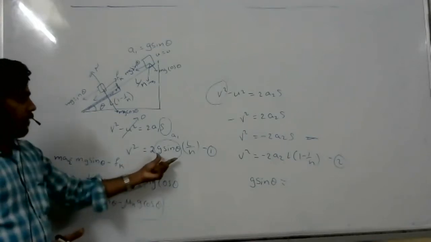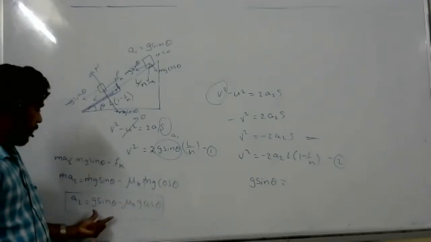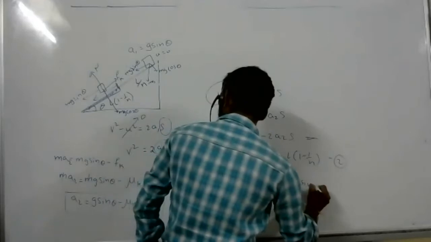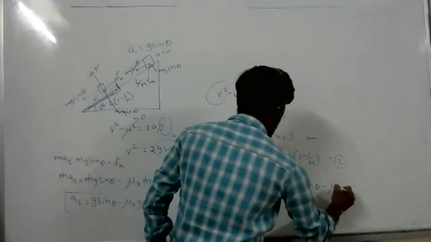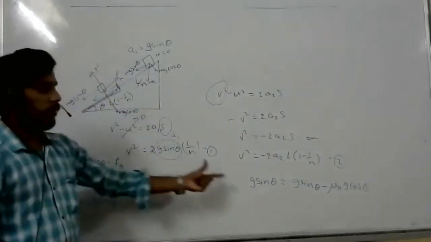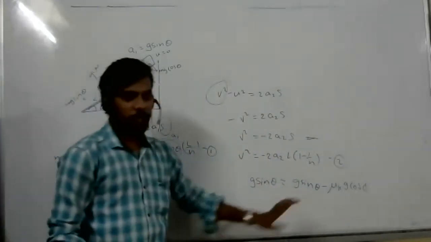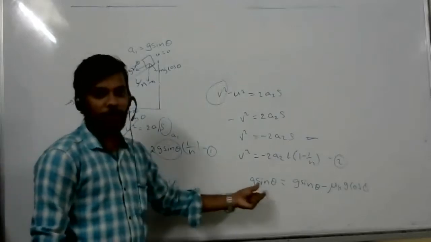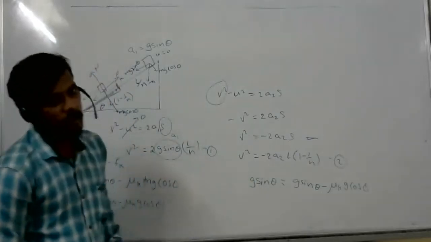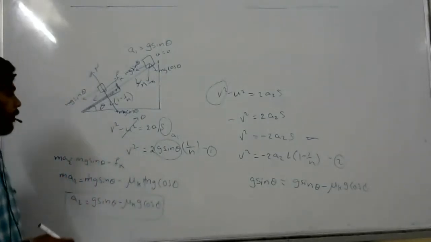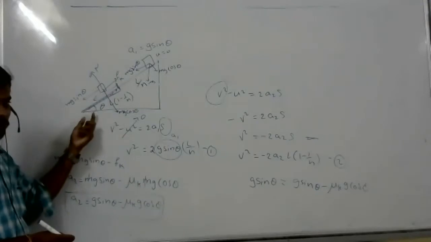Now I'm just equating the accelerations. This acceleration is g sin theta minus mu k g cos theta. I want mu k, right? I don't want anything else. That's why I took accelerations a1 equal to a2. Sir, how is A1 equal to A2? It will come to rest, right?